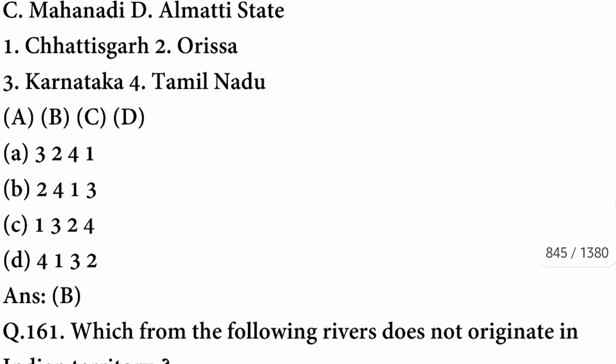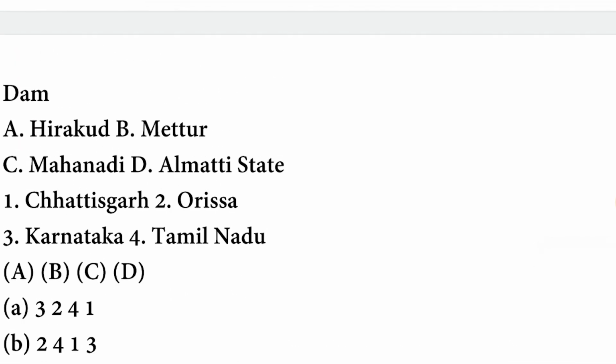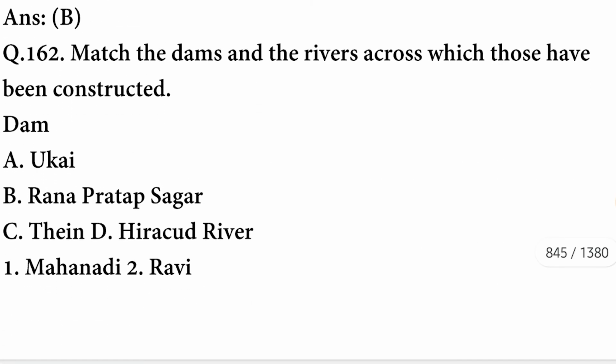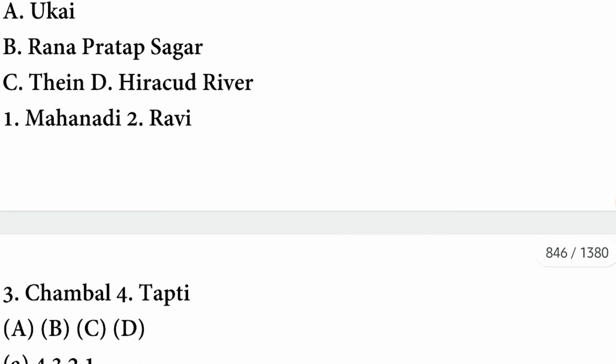Hirakud is situated in Odisha state, and the Mettur Dam is situated in Tamil Nadu. Next question. Which of the following rivers does not originate in Indian territory? It is Brahmaputra. Match the dams and the river across which those have been constructed.